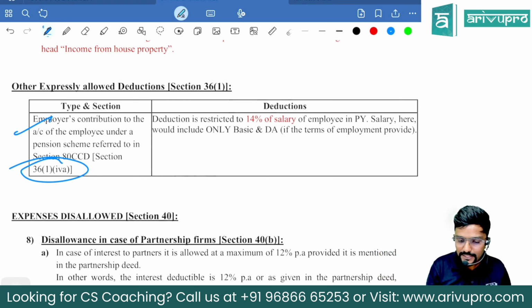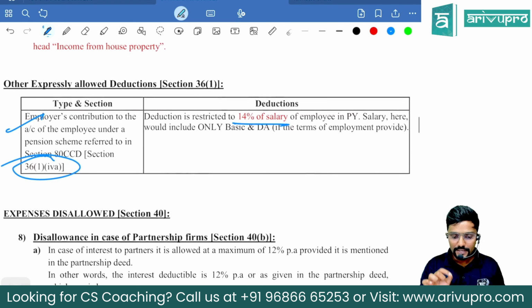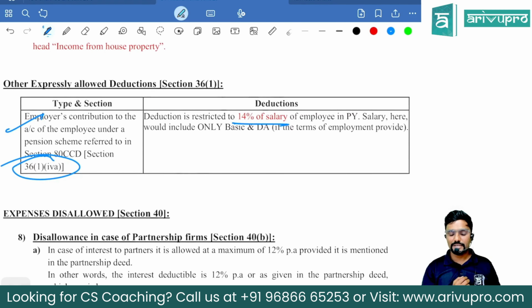Yes, but maximum how much, sir? 14% of salary. Previously it was 10% of salary, but now it is 14% of salary, guys. Deduction is restricted to 14% of salary of employee in previous year. Salary here would include only basic and DA, that is dearness allowance, if the terms of employment provide, no commission. So previously it was 10, now it is 14.